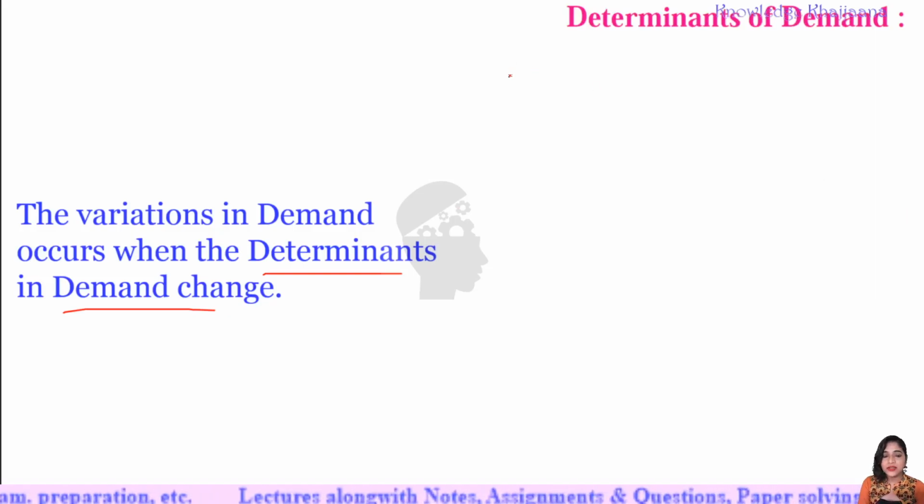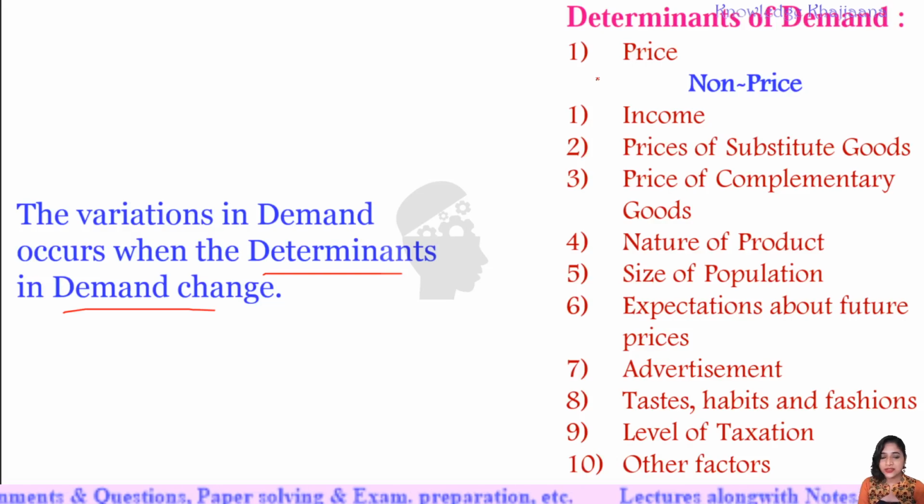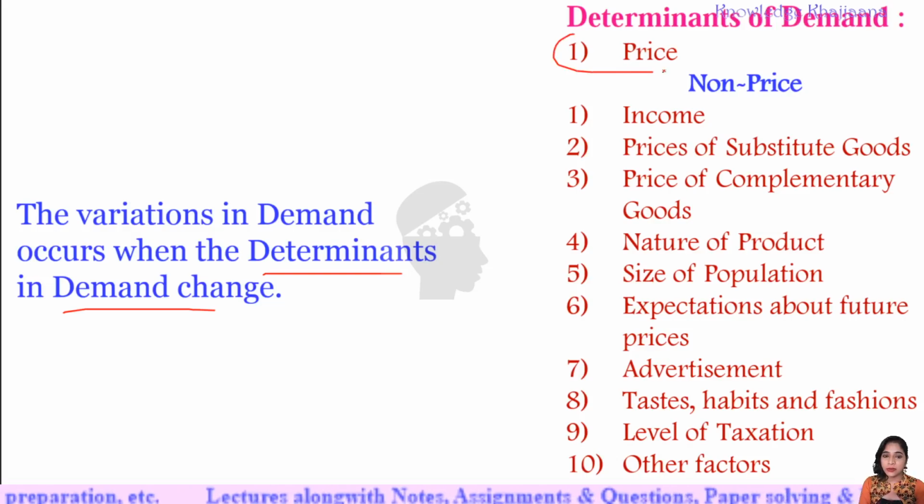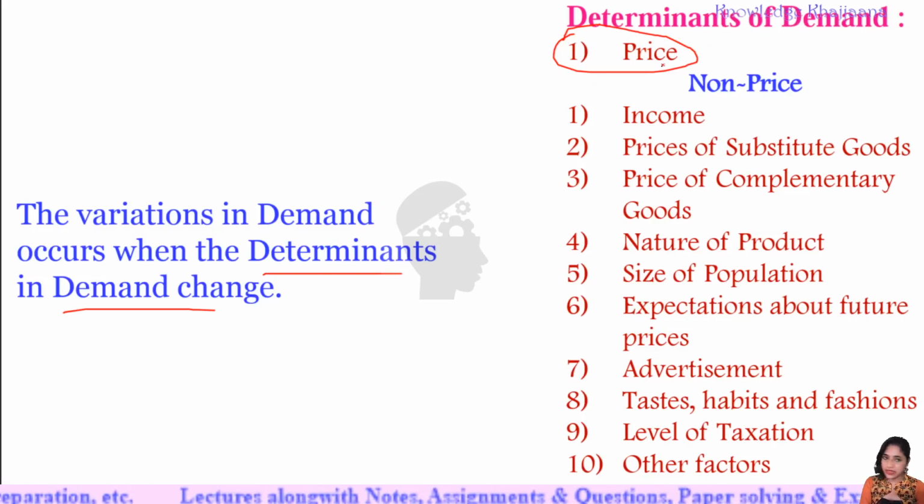Now, which are the determinants of demand? First of all, just revise once. See, there are a total of 11 determinants of demand we have learnt. Out of that, one determinant, the most important determinant of demand, is price. Okay, and the law of demand stands true when it considers price only. So it is based on the price only. So the most important determinant of demand is price. When the price changes, demand changes.